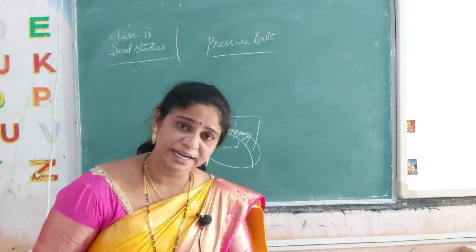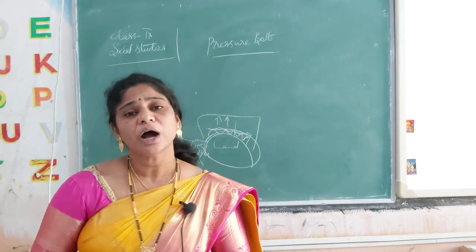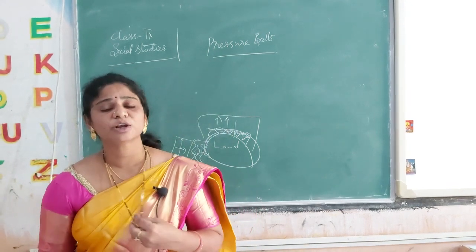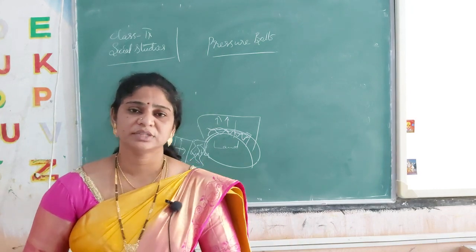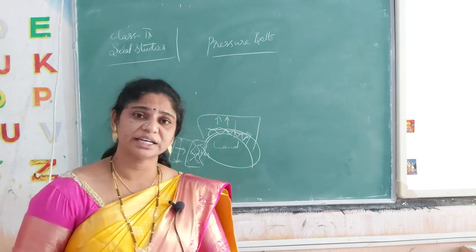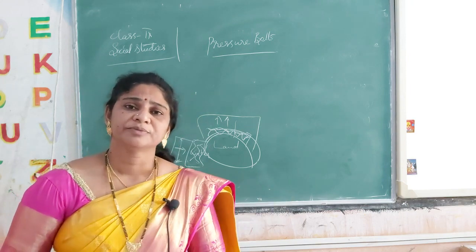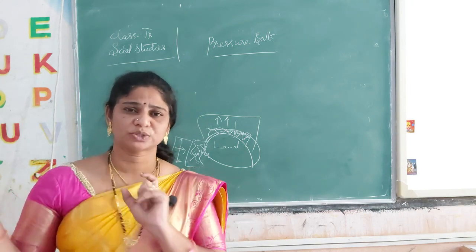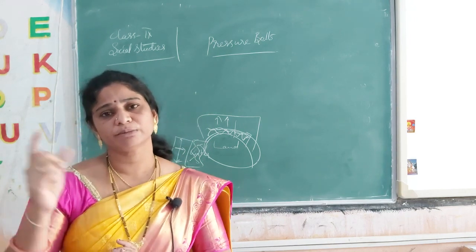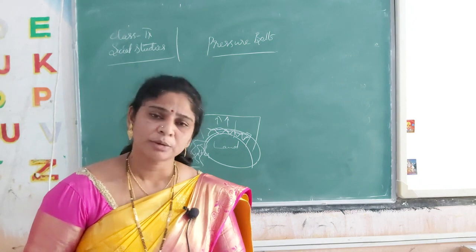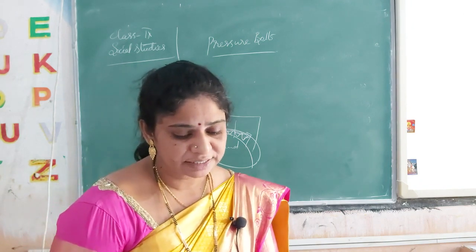We learnt about latitudes and seasons, how seasons occur, mainly the cyclones. How do we get rains? When cyclones occur in the sea, the wind flows, and according to the wind flowing from that cyclone we get monsoon seasons, right? So that is what you learned about.